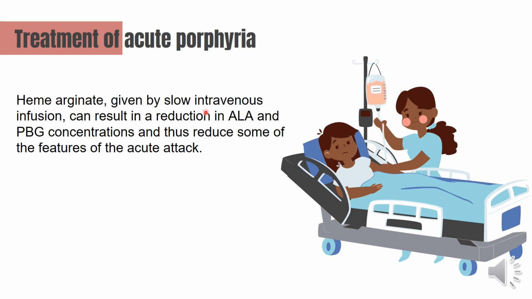Treatment of acute porphyria. We give the patient heme arginate, given by slow intravenous infusion. This will result in reduction in ALA and PBG concentrations, and thus reduce some of the features of the acute attack.